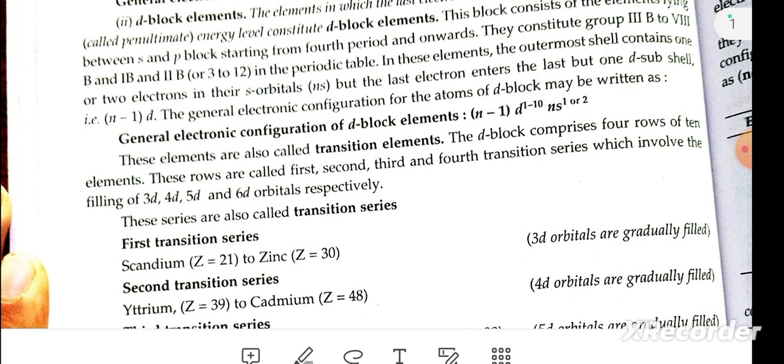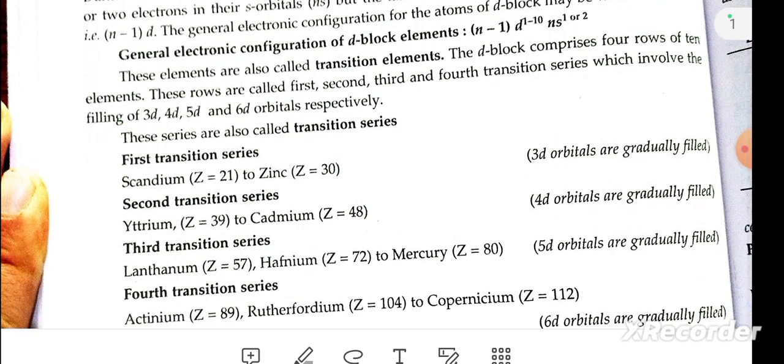In these elements, the outer shell contains 1 to 2 electrons in the s orbital, but the last electron enters the penultimate shell. The general electronic configuration for the atoms of the d block may be written as (n-1)d 1 to 10 ns 1 or 2. They are also called transition elements.